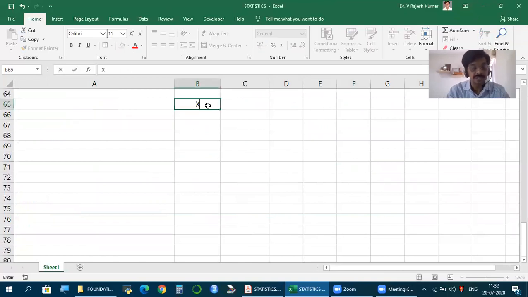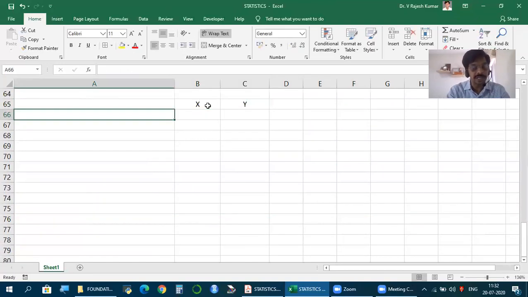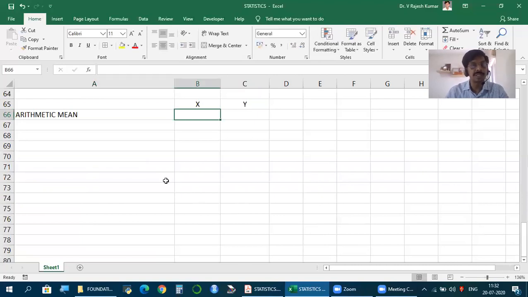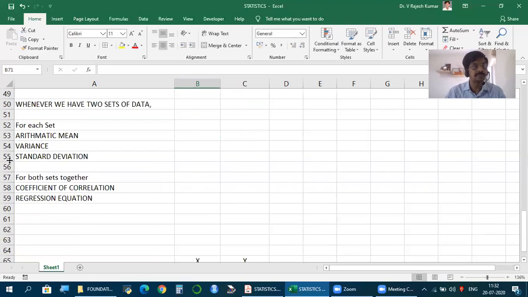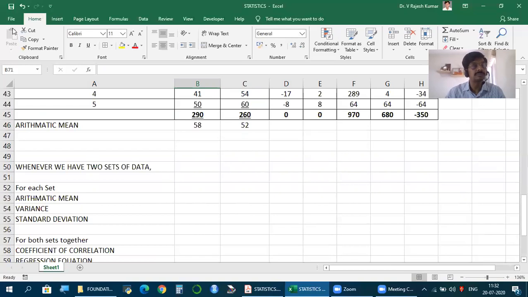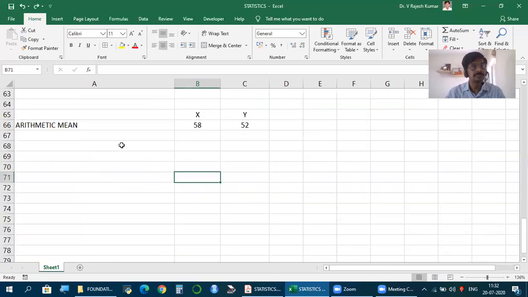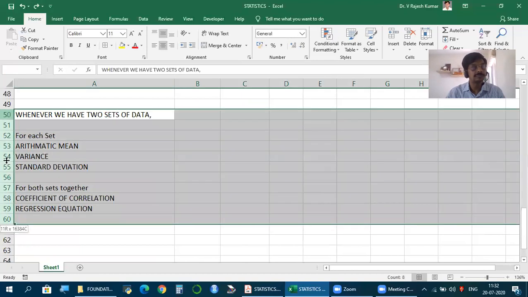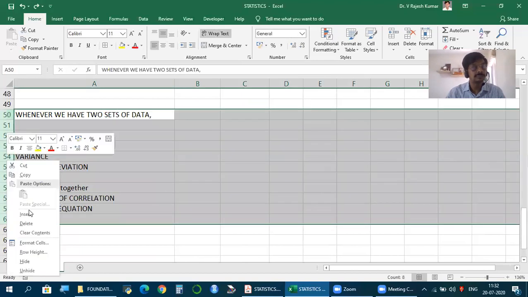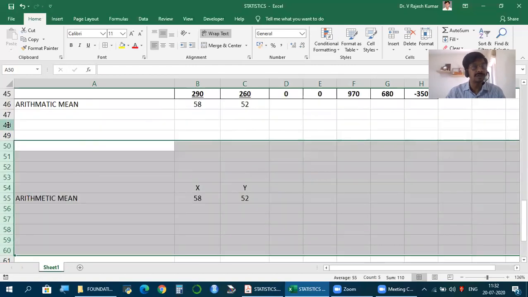So for x and for y, already we have the arithmetic mean. How much was the arithmetic mean? 58 and 52. Okay.